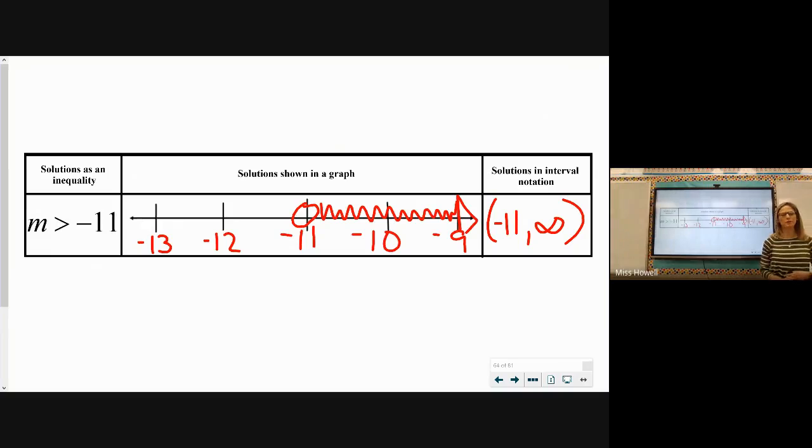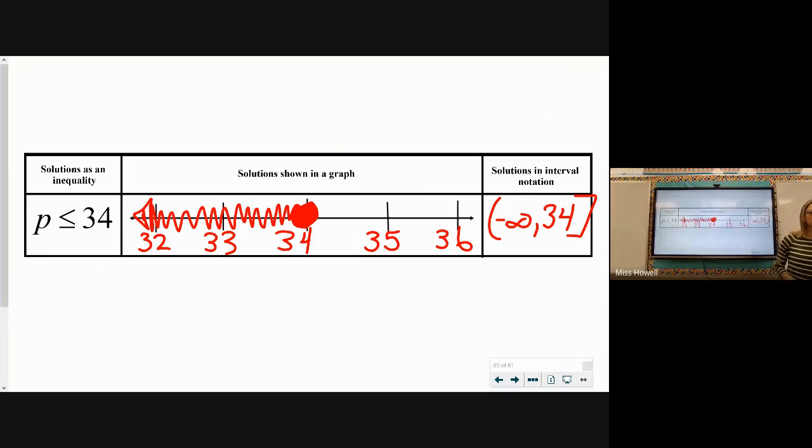All right, m is every number greater than negative 11. We should have an open circle and a shade to the right, which means our interval will be from negative 11 to infinity. Again, we have an open circle here where negative 11 is not part of the solution, so a parenthesis there, not a bracket.